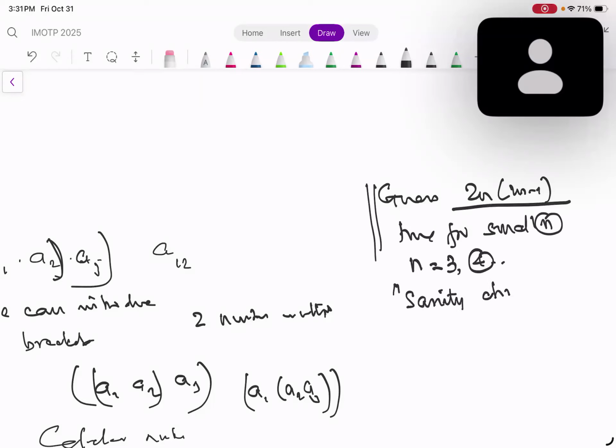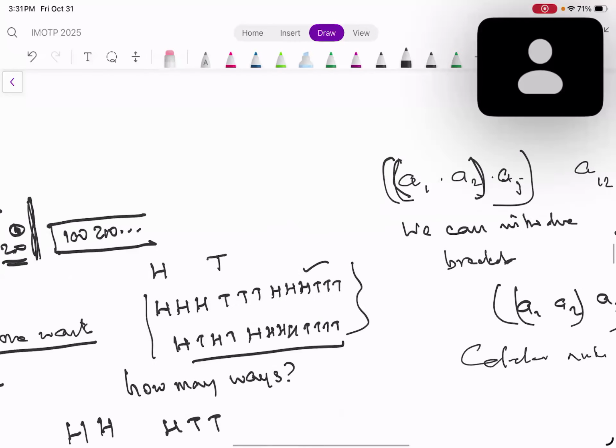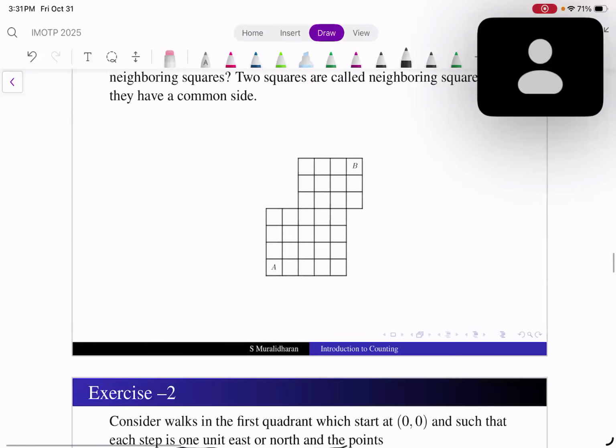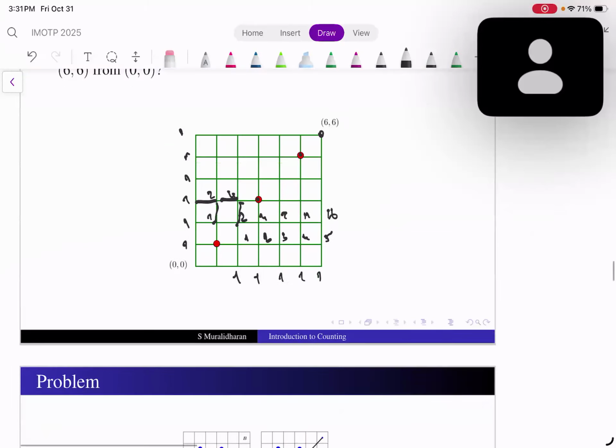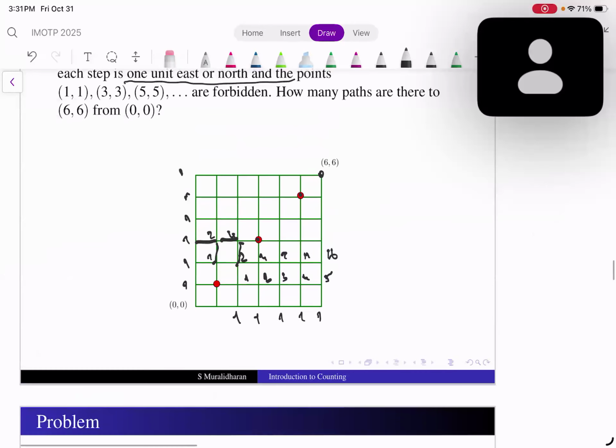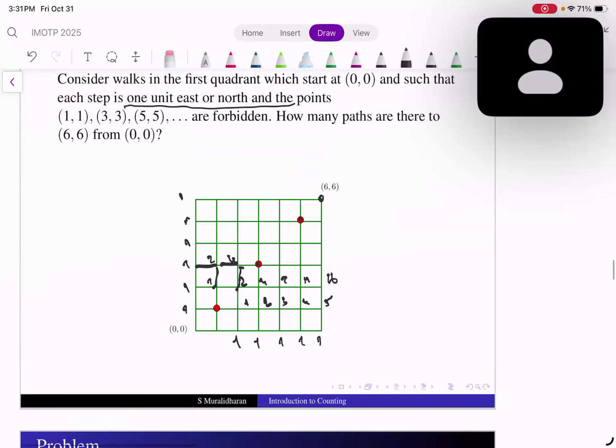Okay, sir. So whenever you guess an answer for any counting problem, do a sanity check. Particularly if it involves n and so on, check whether the same thing will work for small values of n. Okay, sir. Right, so let's see whether we got any answer for the other one. This one.